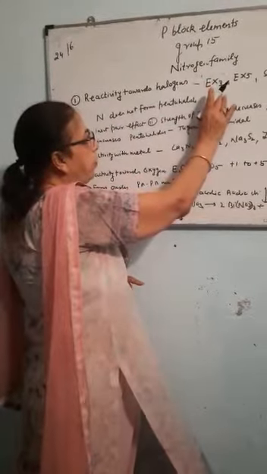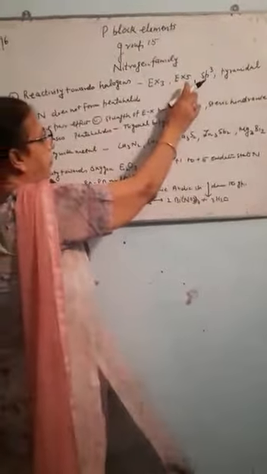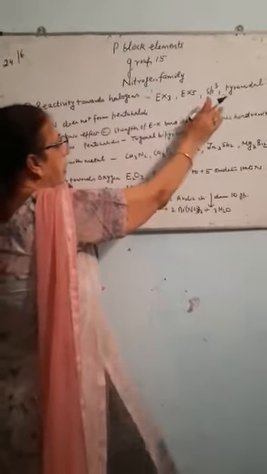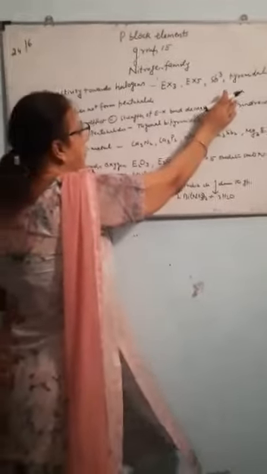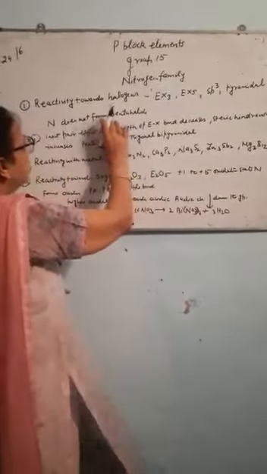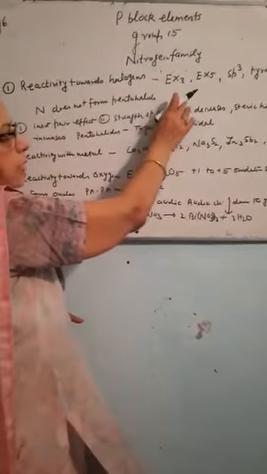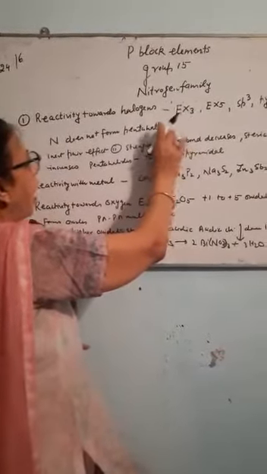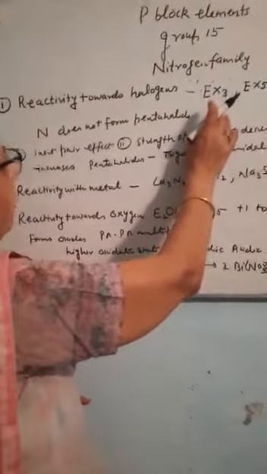These elements form two types of halides. One is of type EX3 and the other is EX5, where X is a halogen. All these halides are sp3 hybridized. They are pyramidal in shape, but nitrogen does not form pentahalides because nitrogen does not have d orbitals. All other elements are more stable with EX3 type halides.